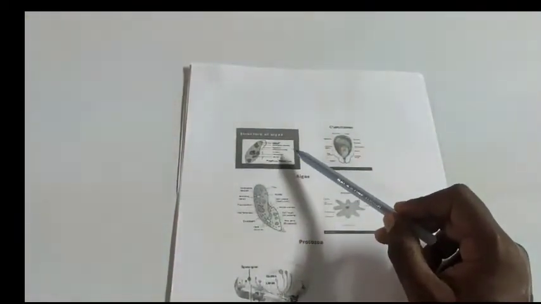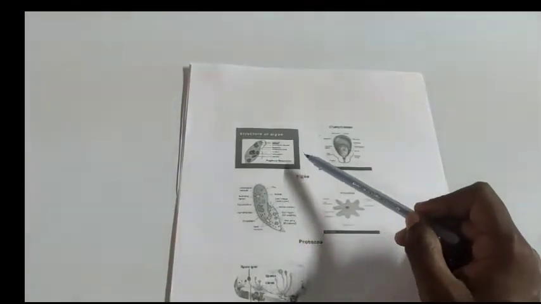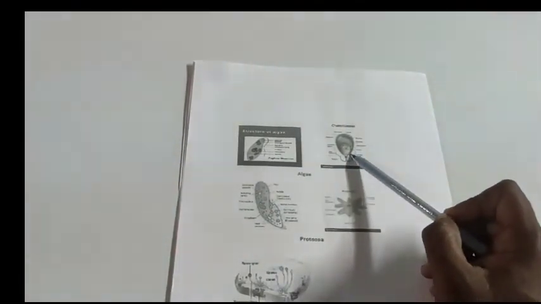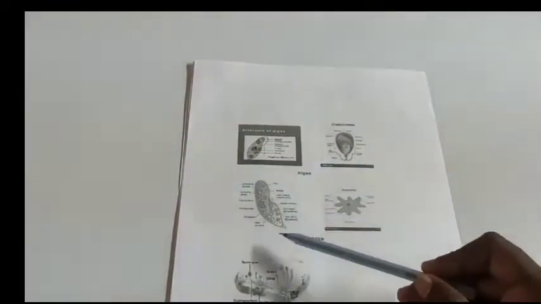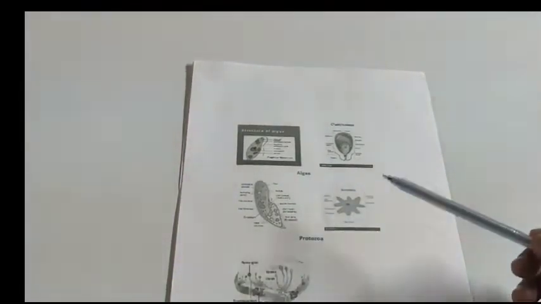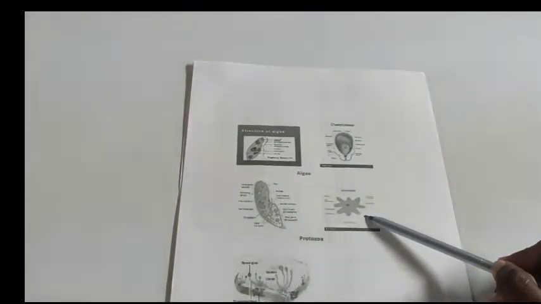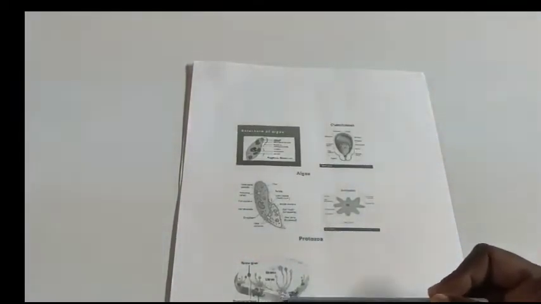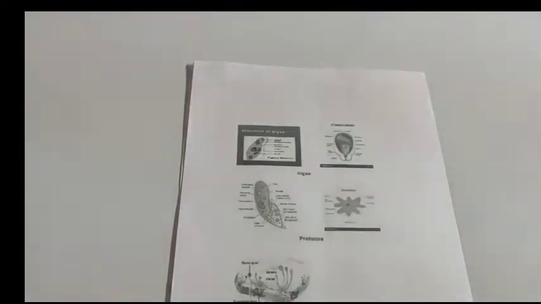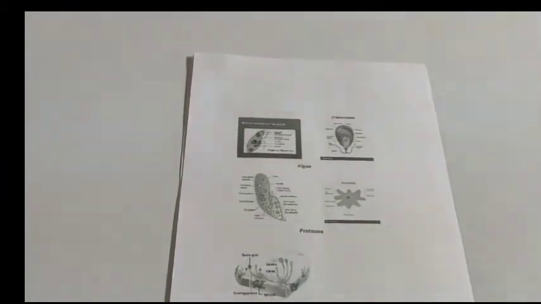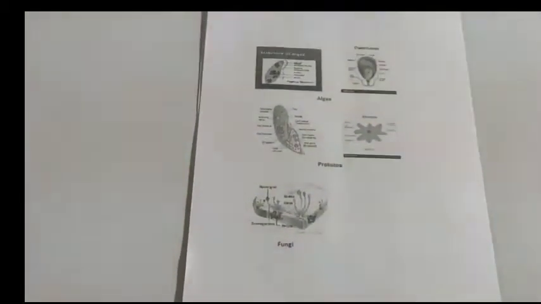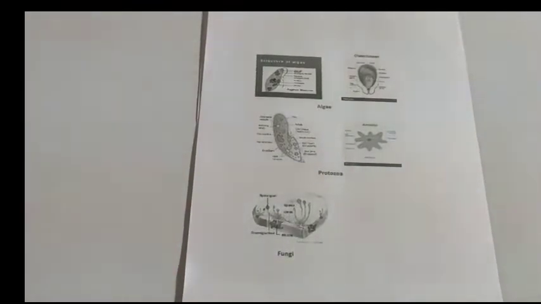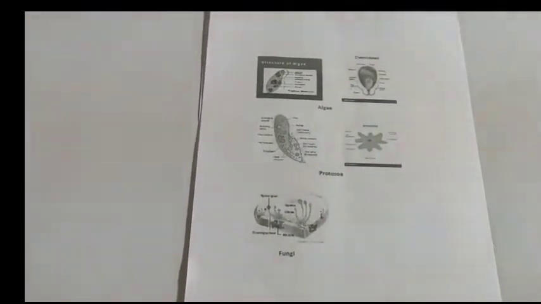Euglena, an example of algae. Chlamydomonas, an example of algae. Paramecium, an example of protozoa. Amoeba, an example of protozoa. An example of fungi is Rhizopus, bread mold.